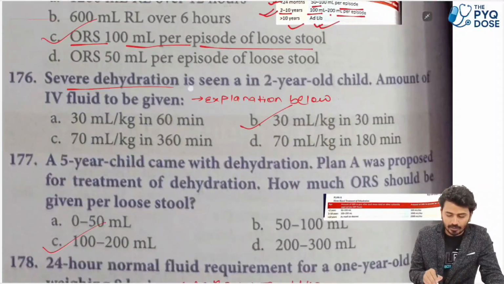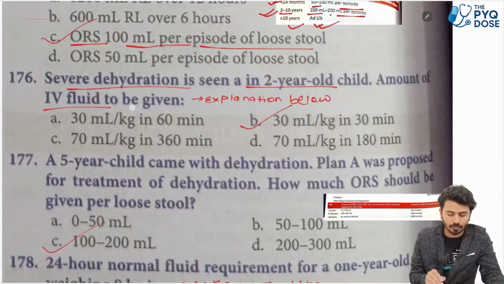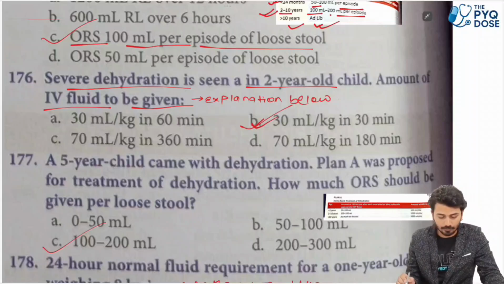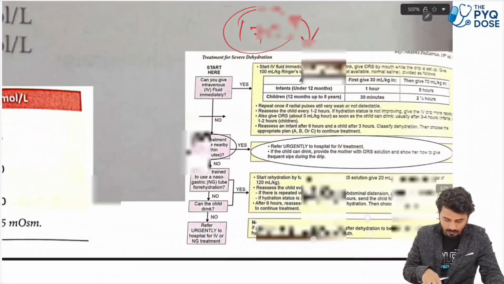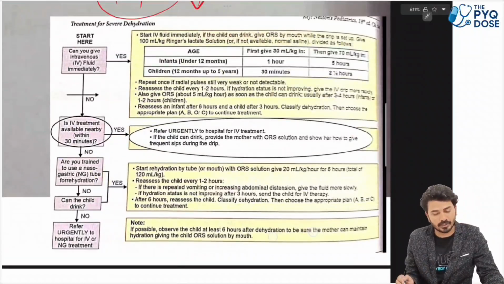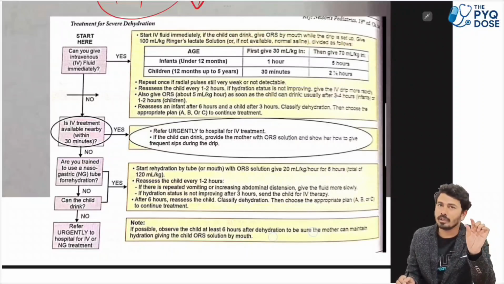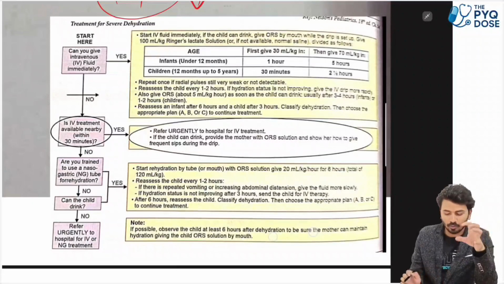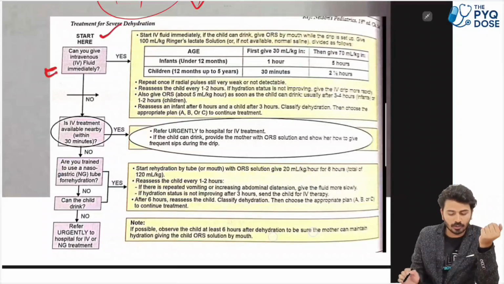Next, look, severe dehydration is seen in a 2-year-old child. What is the amount of IV fluids to be given? That is nothing but 30 ml per kg in 30 minutes. Look, I'll tell you, 176 numbers. So look, this is the whole treatment plan for severe dehydration. We have already talked about the different one-liners that were asked in severe dehydration. उसके related जितना भी था we have already done. But now let's look at the complete plan here. So look, start here. Can you give intravenous fluid immediately?